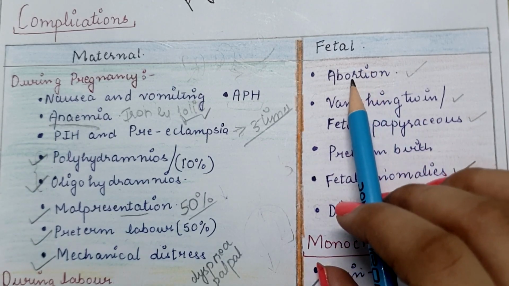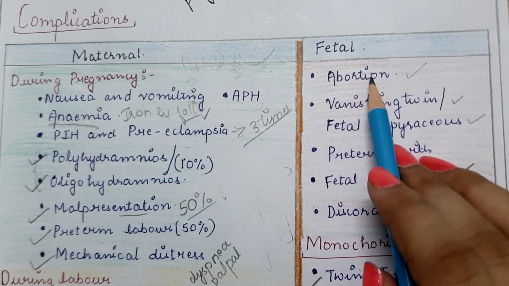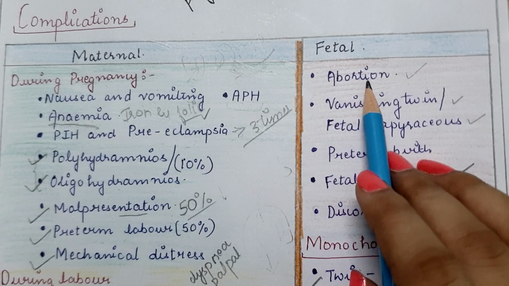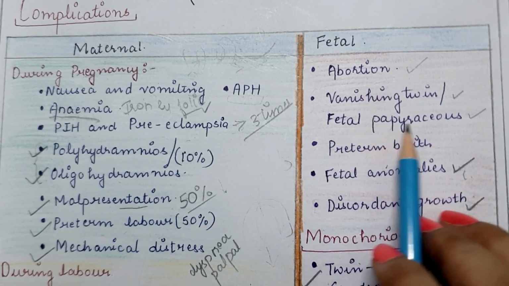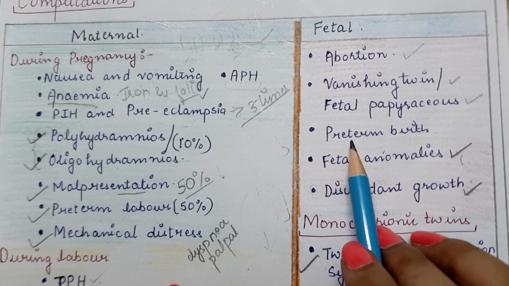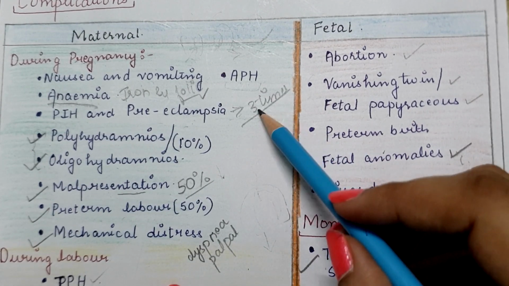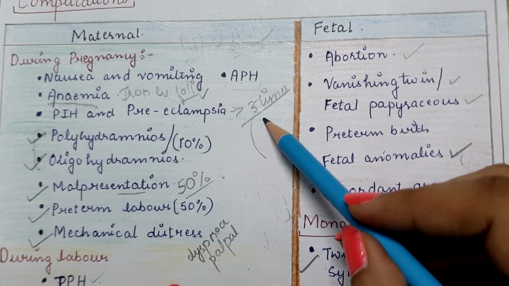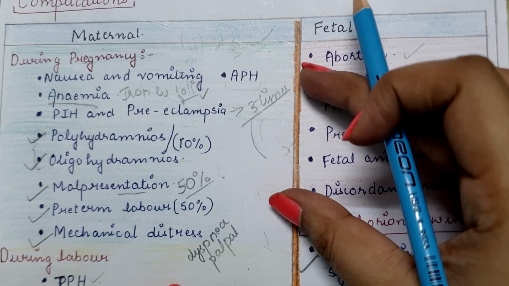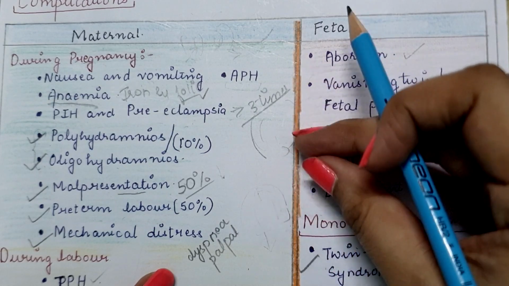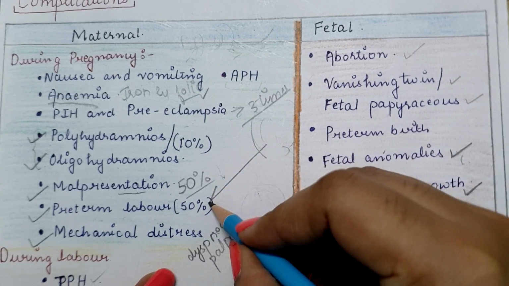So starting from the first one, abortion. In the case of twin pregnancy, mostly in the case of monozygotic twins, there are chances of miscarriage. Vanishing twin and fetal papyraceous we already discussed. Next is preterm births. In the case of twin pregnancy, because of the overdistension of the uterus, there are chances of early uterine contraction or early start of labor, that is known as preterm labor.